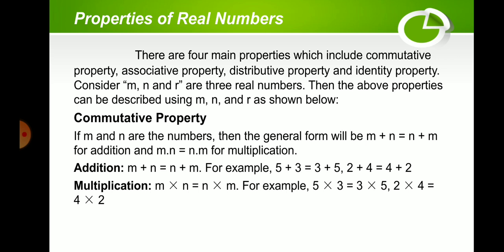So, addition: M plus N equals N plus M. For example, 5 plus 3 equals 3 plus 5, and 2 plus 4 equals 4 plus 2. Multiplication: M times N equals N times M. For example, 5 times 3 equals 3 times 5, and 2 times 4 equals 4 times 2.